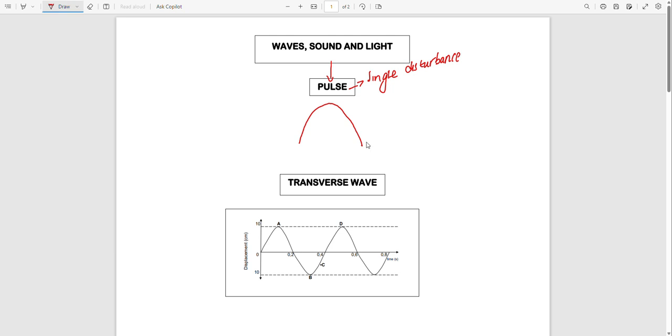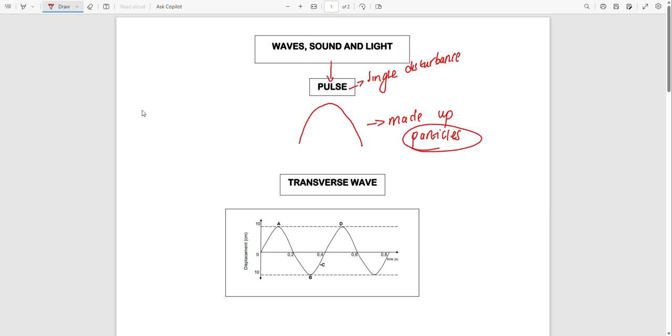But a pulse is made out of what? It is made up of particles. We should understand that in each and every wave we have particles, and we should understand the motion of these particles inside a wave. But this one is a pulse, which is a single disturbance in a medium.